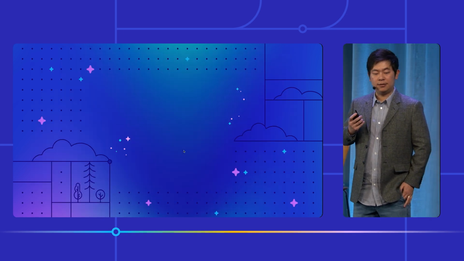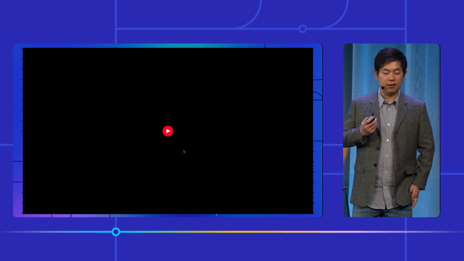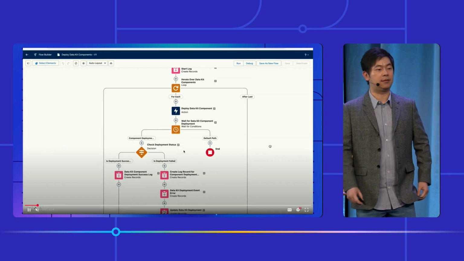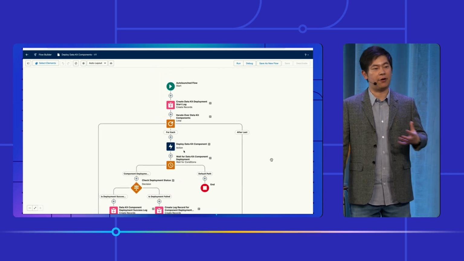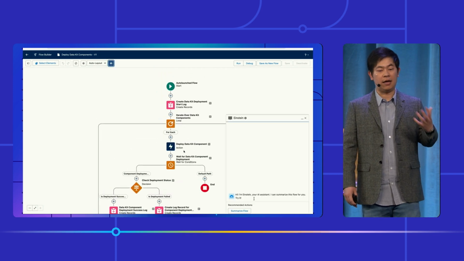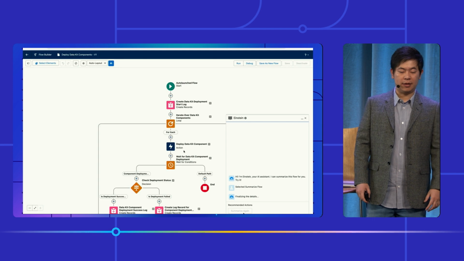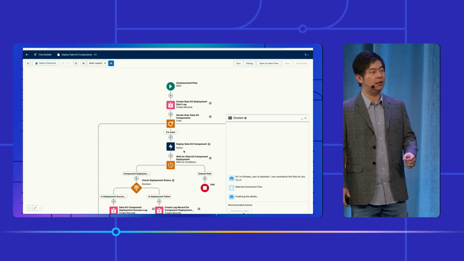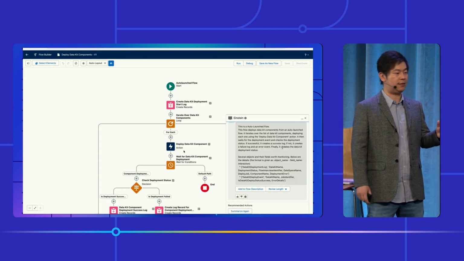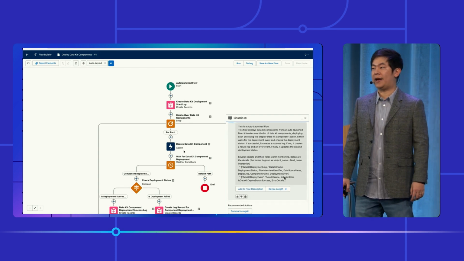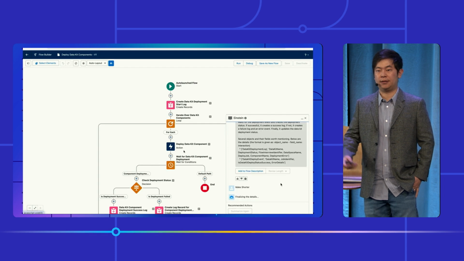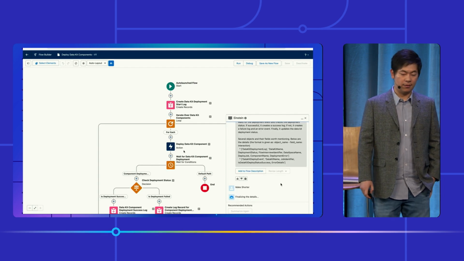Okay, then the next one, I will show you a more complex example. This is a more complex flow with dozens of elements. Traditionally, of course, it's very hard to understand it by myself. Again, currently with just a single click, the AI can explain what it does for you very quickly. Similarly, you can revise the length however you want to check the different levels of detail.